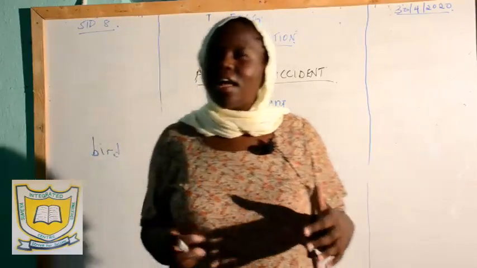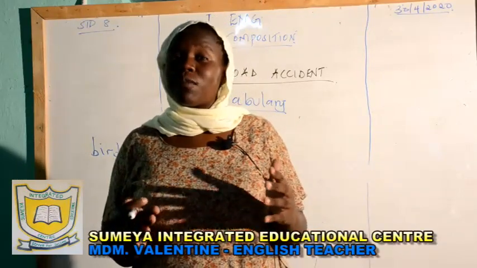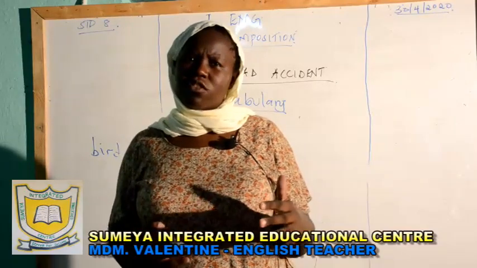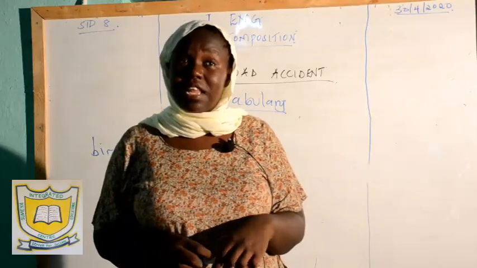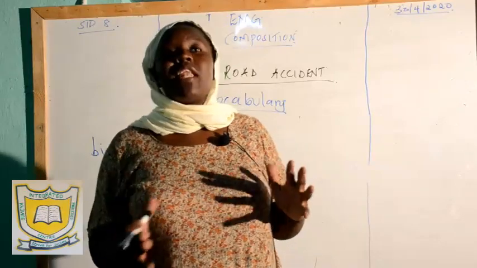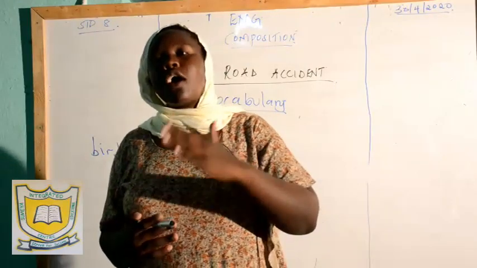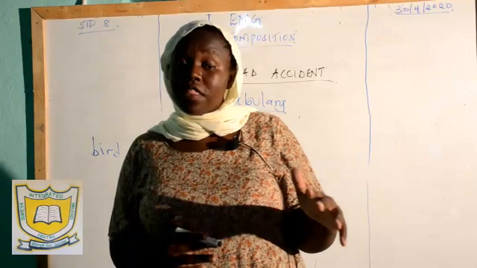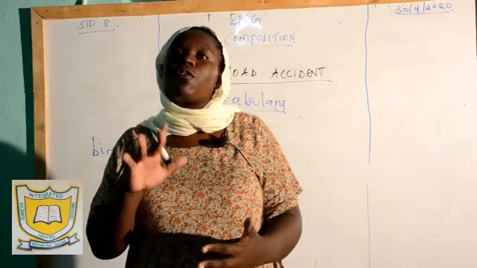As a writer, you are going to choose the side from which you are going to write this composition. How are you going to choose the side? It depends. You arm yourself with your pointers. If I want to write this composition as a victim, how many expressions do I have? How do I know how to bring out this composition so that I am a victim in the road accident? Do I know how to come up with the correct flow of the composition?